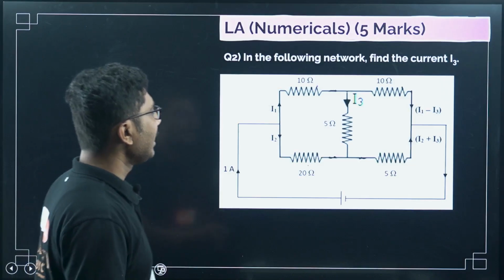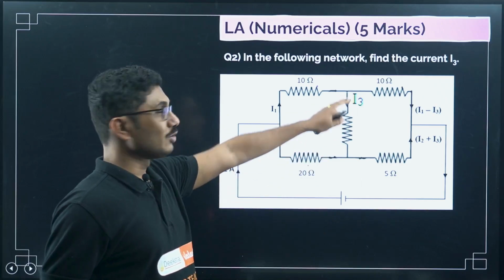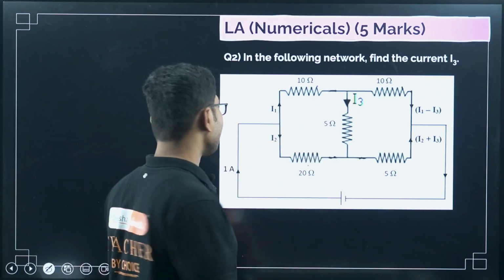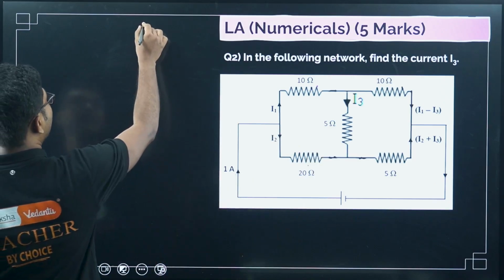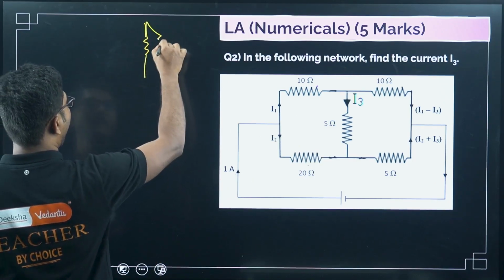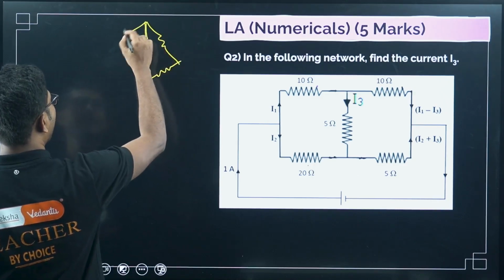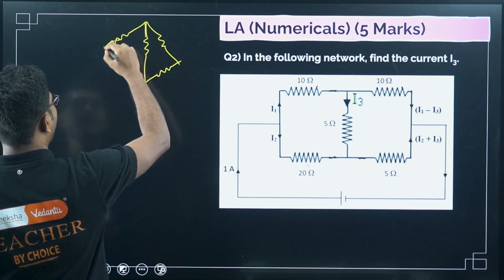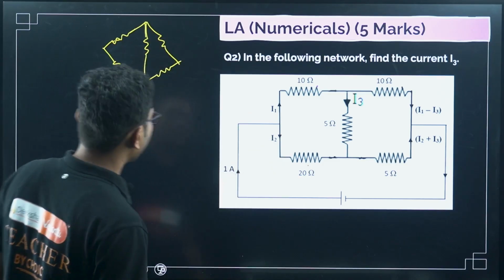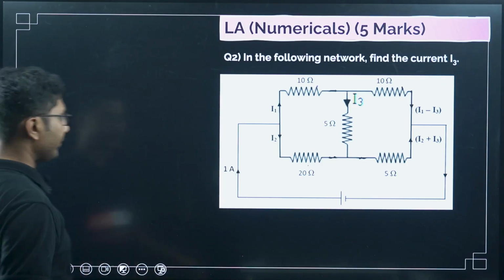Even though the circuit looks like something else, you can consider this to be a Wheatstone bridge problem. Even though it is not a balanced Wheatstone bridge, last year also in the annual exam they gave you a Wheatstone bridge problem. Either it will come like this diagram, or it will come like this diagram. Both diagrams are same. The only thing you have to be careful about is how you solve it.